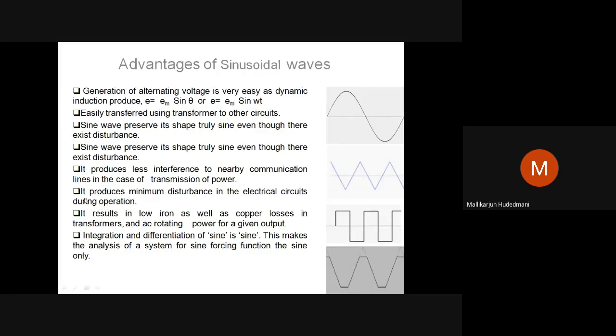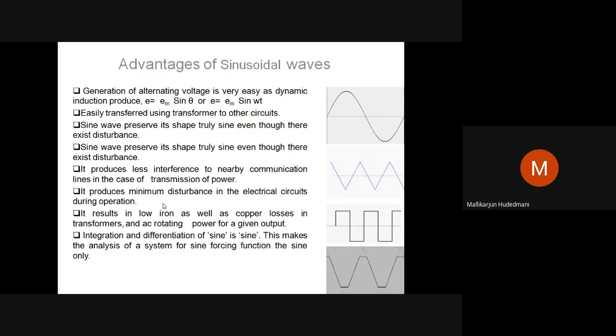Then the next one is that it produces minimum disturbances in electrical circuits during their operation. Look into a motor. What is a motor? An electrical motor is a machine which converts electrical power into useful mechanical work. When a motor is found in an industry or in a household, if the input delivery to your premises is sinusoidal, the operation of the equipment is very safe, very nominal, and you will not find any major noticeable disturbances in the machinery, as well as from the operation of the machine back to the system.